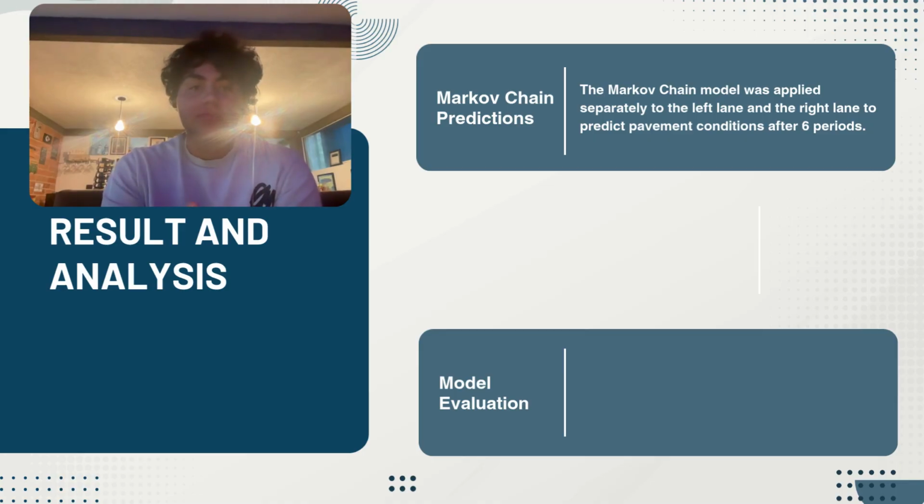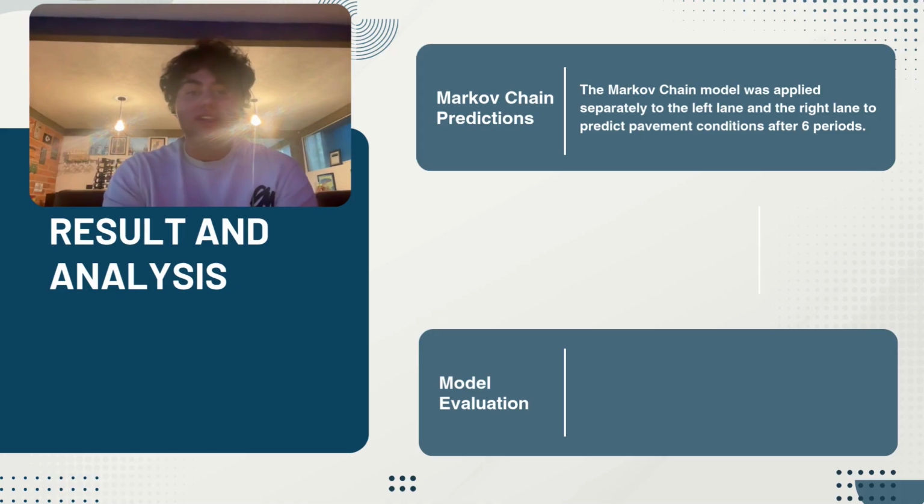Results: the Markov chain prediction in the states good, acceptable, and bad in the left lane are 1, 12, and 12, and in the right lane are 11, 11, and 11. For the left lane, most pavement sections are predicted to be in acceptable and bad states, while very few remain in good state, that is just one. For the right lane, the predicted distribution is more balanced among the three states.